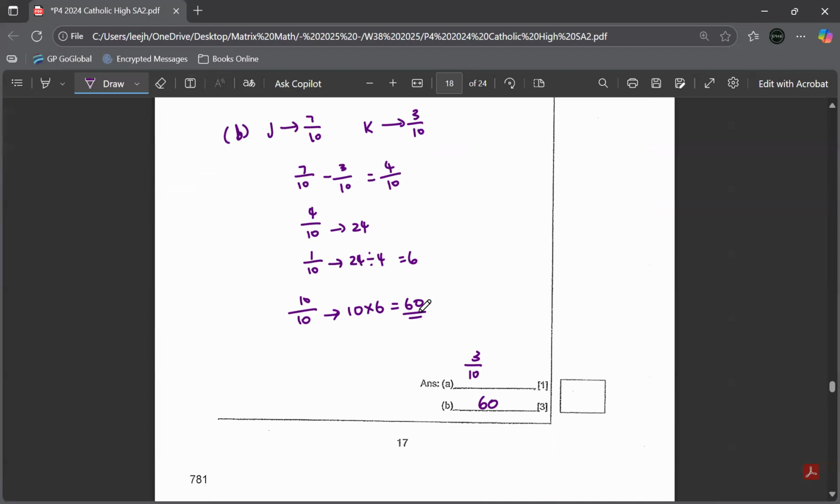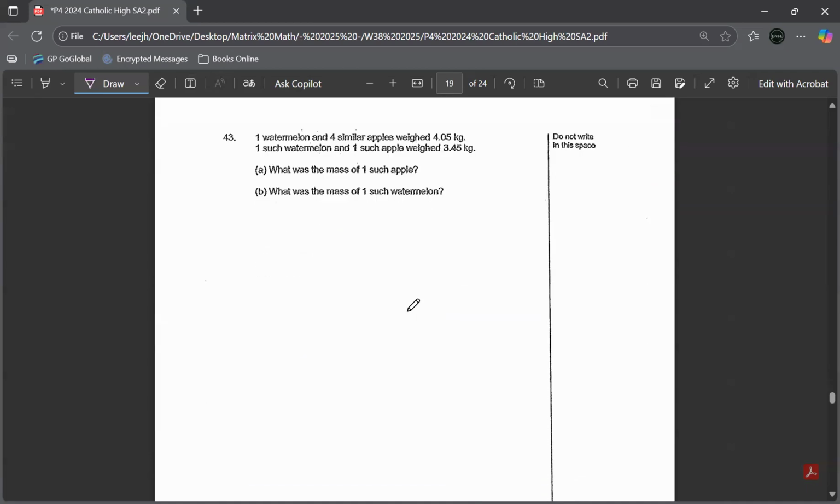Question number 43. One watermelon and four apples weigh 4.05 kg. One watermelon and one apple weigh 3.45 kg. What's the mass of one apple and what's the mass of one watermelon? We do A first. One watermelon plus four apples has a mass of 4.05, but one watermelon and one apple is 3.45. So you have to do a breakdown.